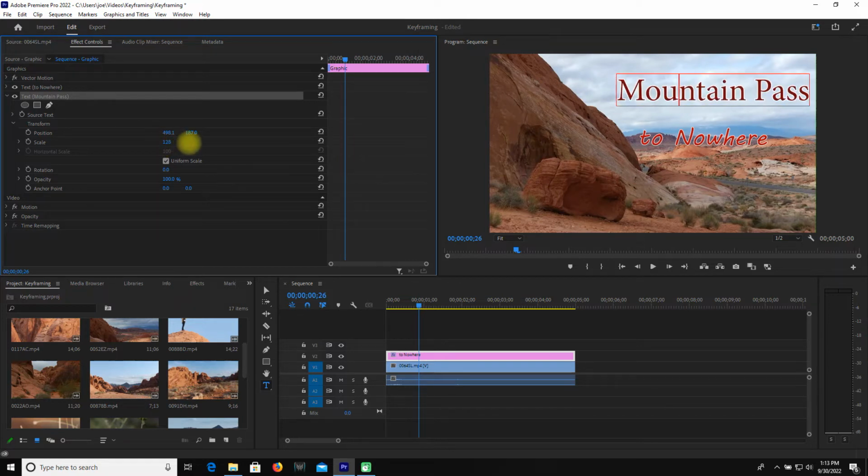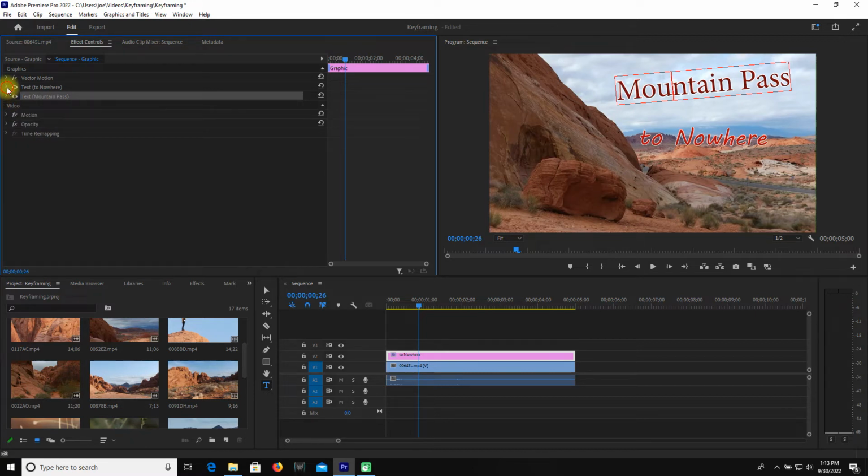And I can adjust the scale, making it bigger or smaller. I could go over and change the position. I can change how invisible it is, your opacity. Or I could go over and adjust the rotation. And that happens independent of "nowhere" because I'm on where it says text "mountain pass." So this part over here is not affected by my playing with the position, scale, etc.